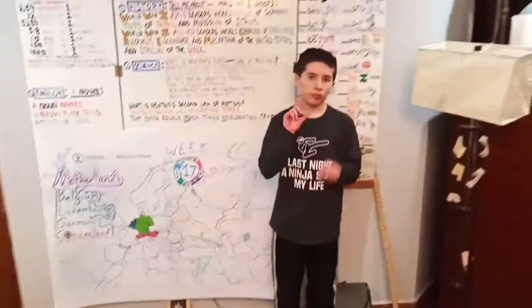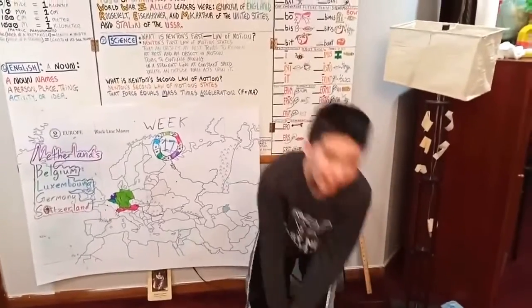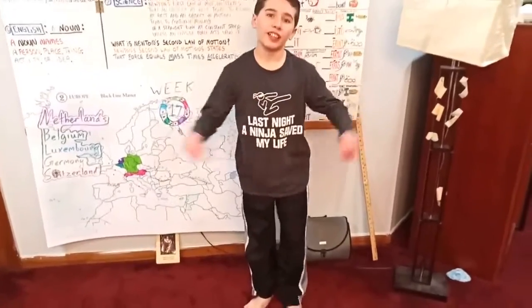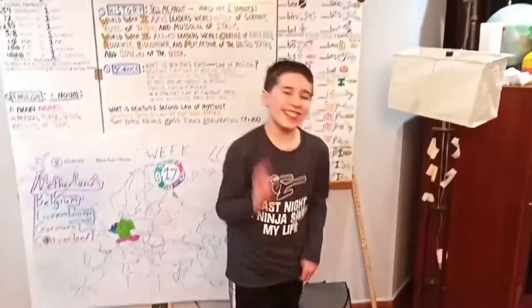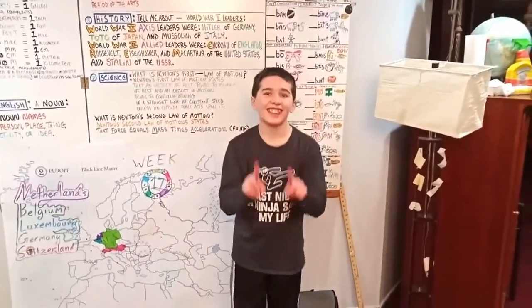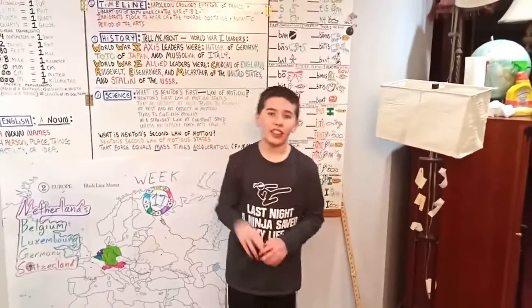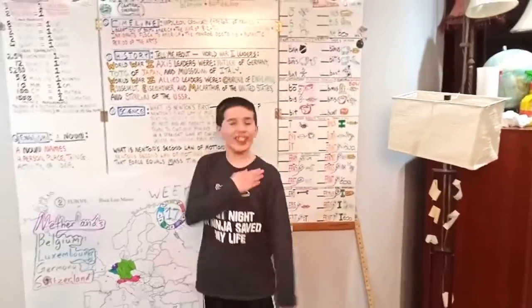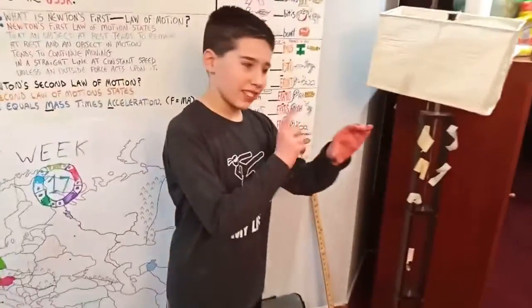So tell me about World War II leaders. Here we go. World War II Axis leaders were Hitler of Germany, Tojo of Japan, and Mussolini of Italy. World War II Allied leaders were Churchill of England, Roosevelt, Eisenhower, and MacArthur of the United States, and Stalin of the USSR. That's the sign for communism.